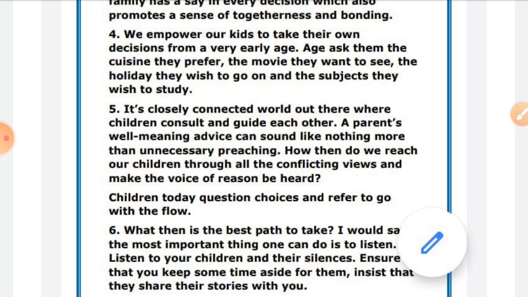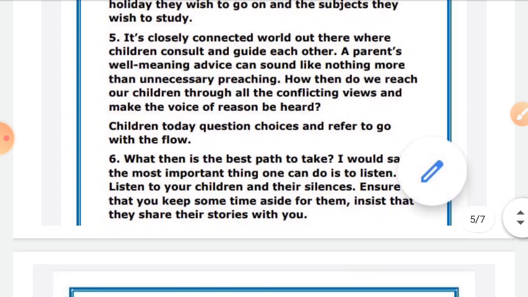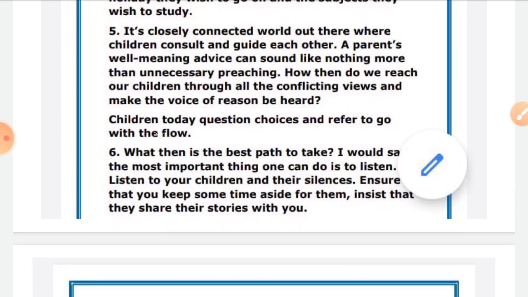We ask them the cushion they prefer, the movie they want to see, the holiday they wish to go on, and the subjects they wish to study. So individual decision making is given prominence here. It's a closely connected world out there where children consult and guide each other.